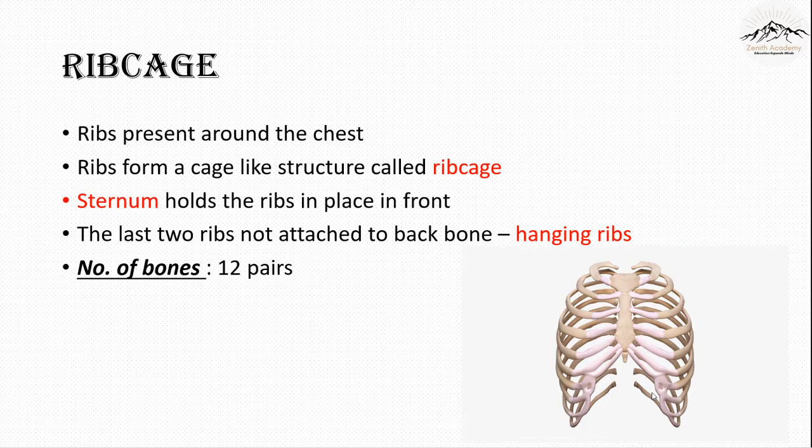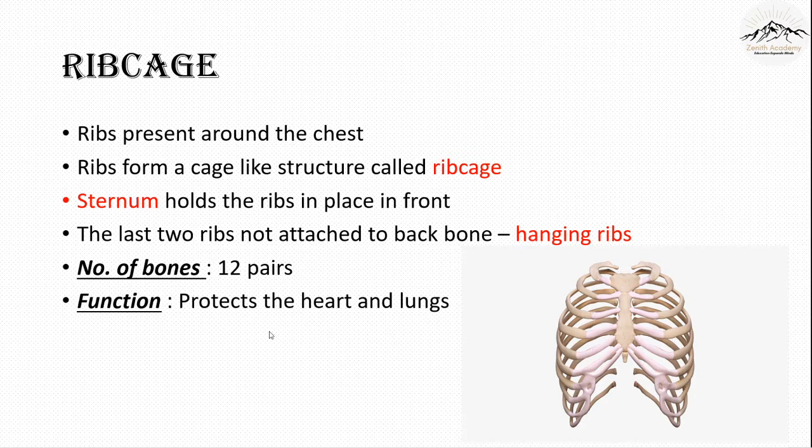First, let's see the number of bones in the rib cage: there are 12 pairs. 12 pairs means 12 on this side and 12 on the other side. And amongst these 12, the last two are hanging ribs. What is the function? As I mentioned, it protects certain organs, that is the lungs and the heart.